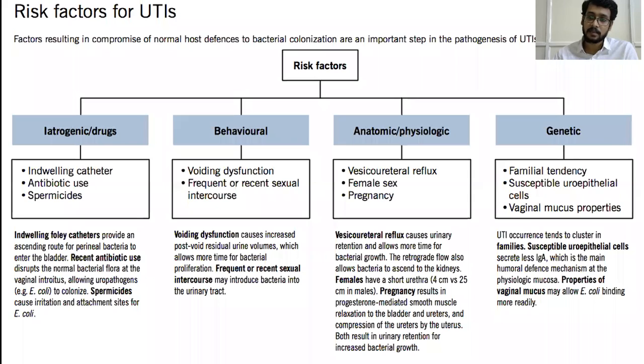Coming to the genetic factors, there are familial tendencies, like UTI occurrence tends to cluster in families, and susceptible uroepithelial cells and vaginal mucosal properties, where the susceptible uroepithelial cells secrete less IgA, which is the main humoral defense mechanism of the mucosa. And the properties of the vaginal mucosa allow E. coli to bind more readily. It is easy to remember when you divide the risk factors into the four categories, and you can reproduce them in your exam.